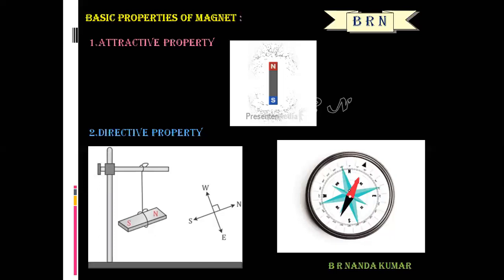The pole of the magnetic needle which points towards geographical north is north seeking, that is the north pole of the magnetic needle. The pole which points towards geographical south is south seeking, that is called the south pole of the magnetic needle. Here this is the north pole and this one is the south pole of the magnetic needle.